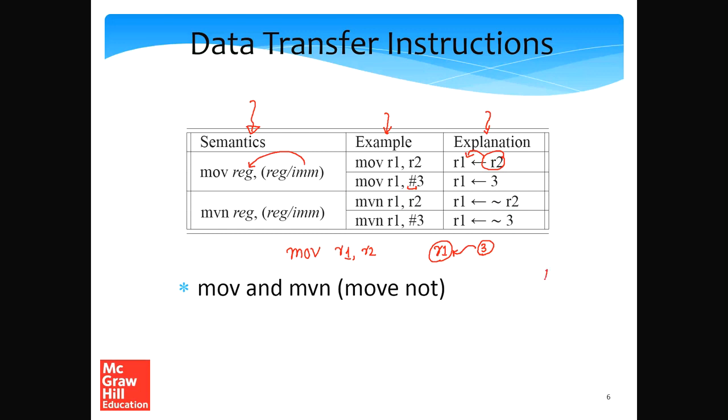Just to recapitulate, the ones complement of 1 0 0 0 in Boolean is 0 1 1 1. Every single bit is replaced with its complement: 1 is replaced with 0 and 0 is replaced with 1. So the MVN instruction is essentially the same as the move instruction, but instead of moving the register or the immediate, it moves the complement of the register or immediate.